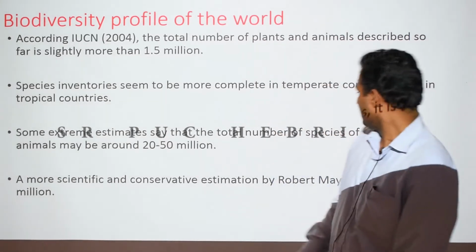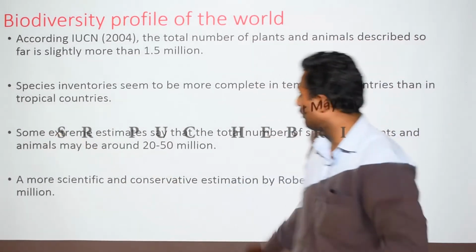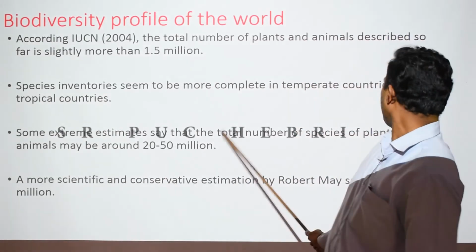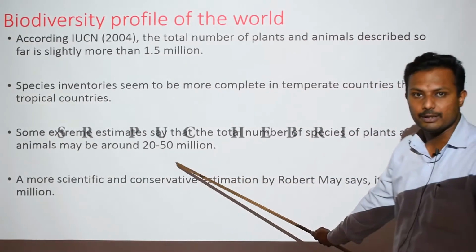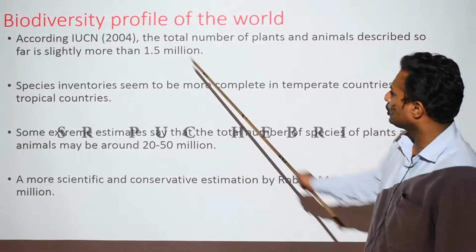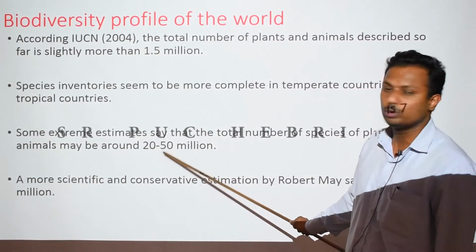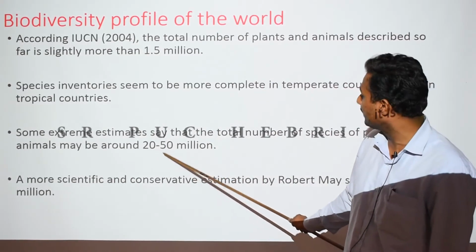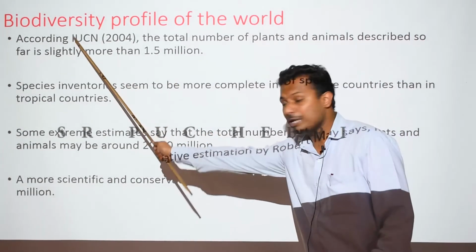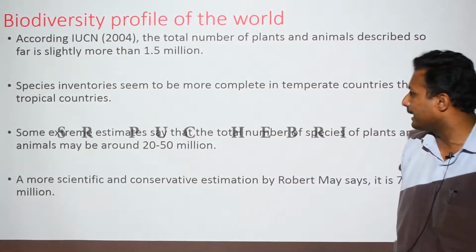Some extreme estimates by scientific conservationists say the total number of organisms on the earth may be around 20 to 50 million, whereas according to IUCN it is 1.5 million, right?